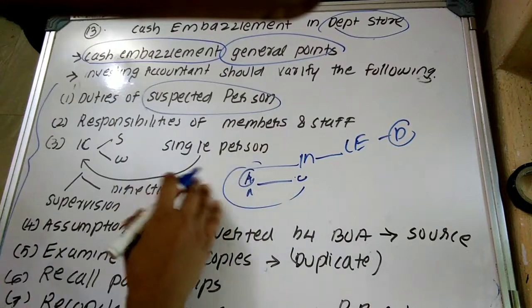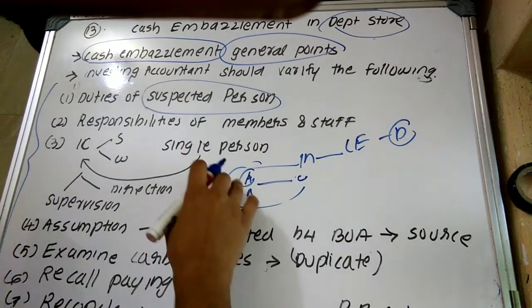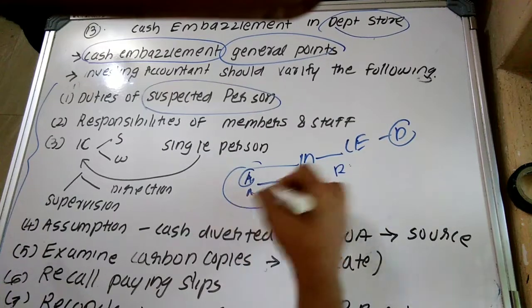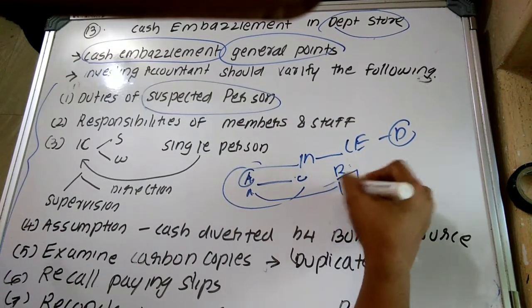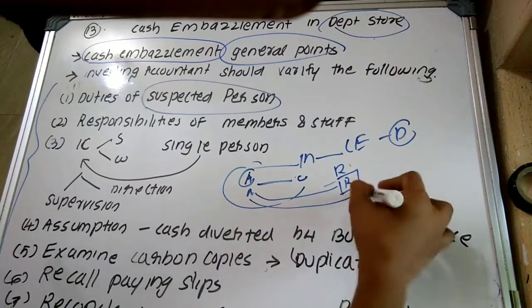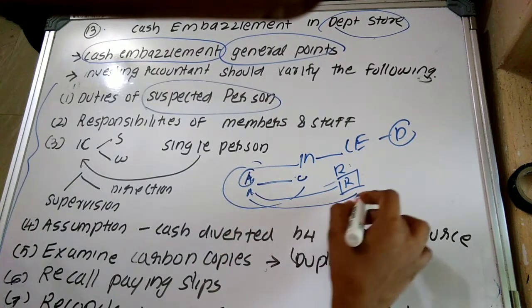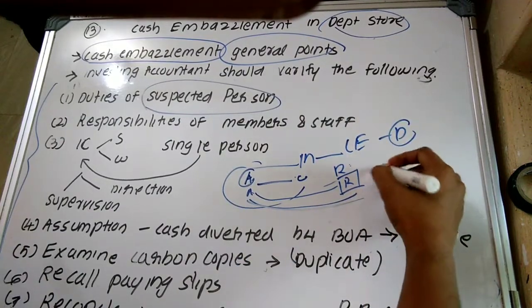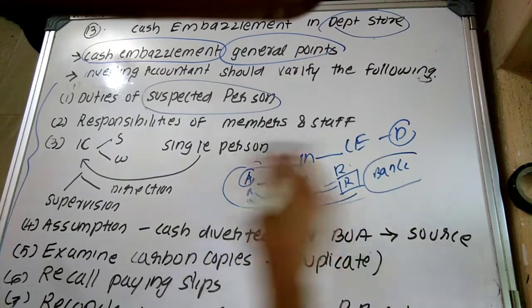So the investigating accountant should understand and examine his responsibility. That is, whether he is responsible for receiving cash, whether he is issuing receipt for the full amount, whether he is recording the entire amount in the books of accounts, whether he is withdrawing the whole amount which has been paid by the customers in the bank account. So what is his responsibility?